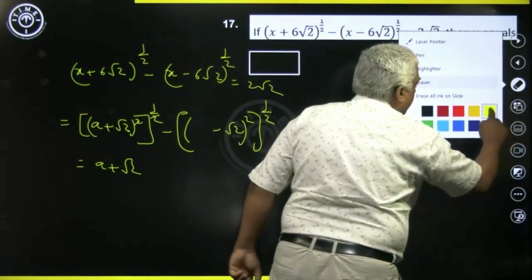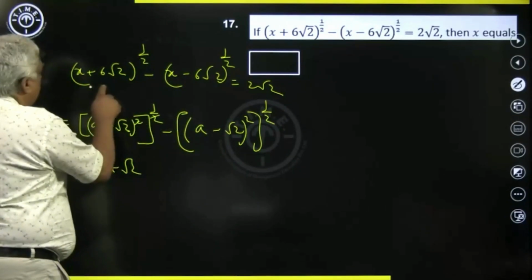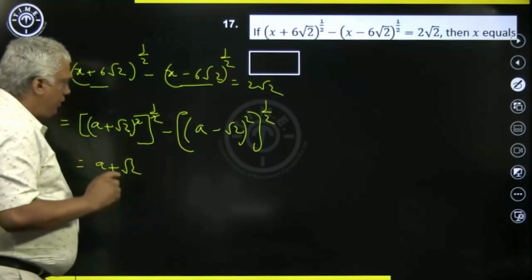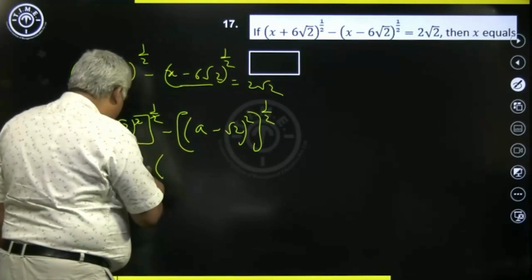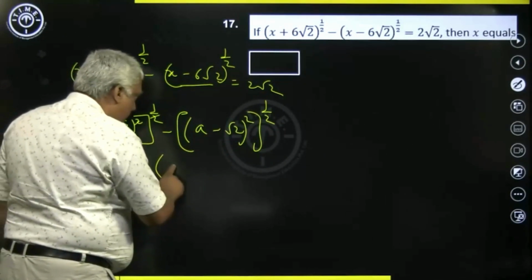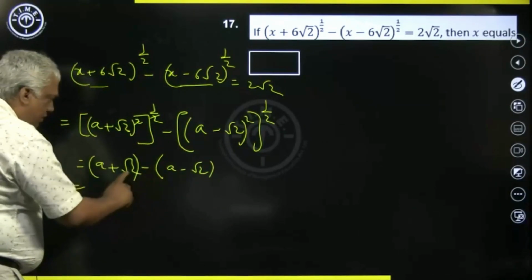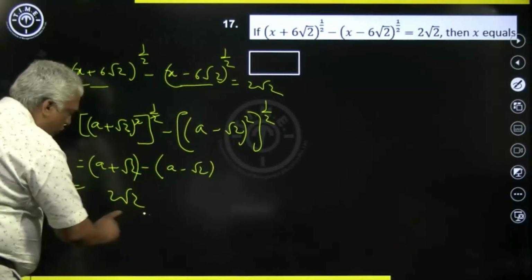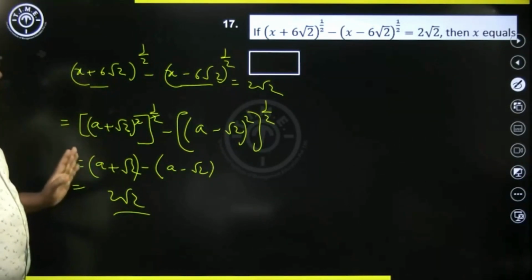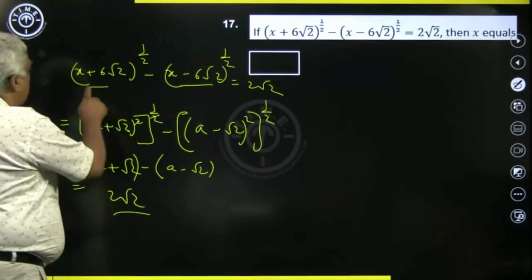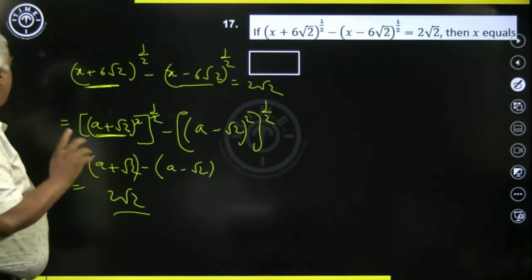So this will be also a, my bad, because they are a conjugate pair, right. So this will be power half, so this will be a − √2, and ultimately a gets cancelled, √2 + √2, so it will be 2√2. So looking at the right hand side, it seems like something like this will come, right. So this expression will be (a + something √2) whole square. Let us try to make it a whole square.